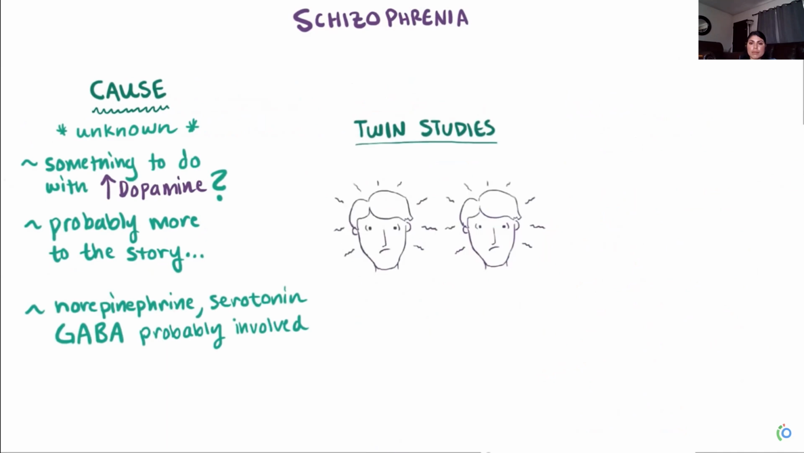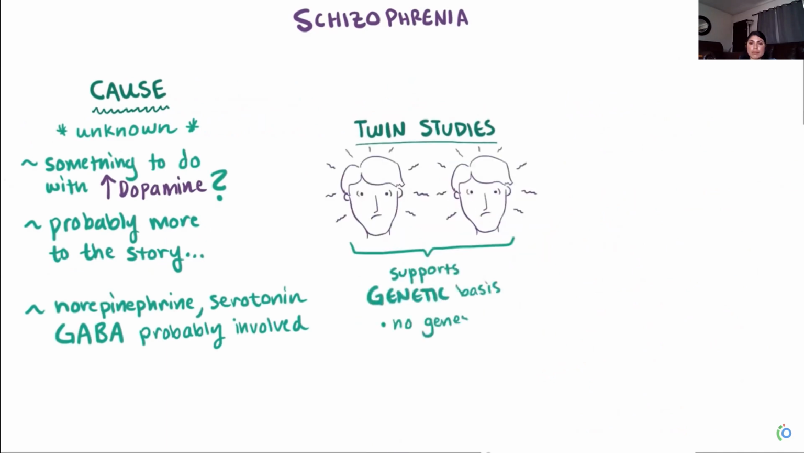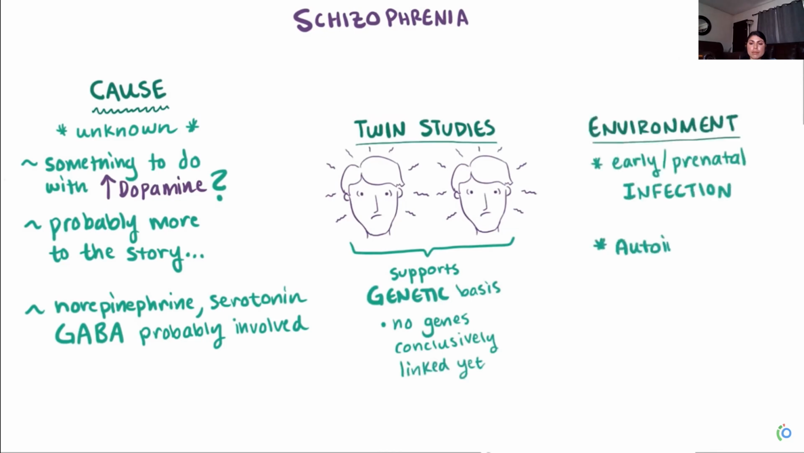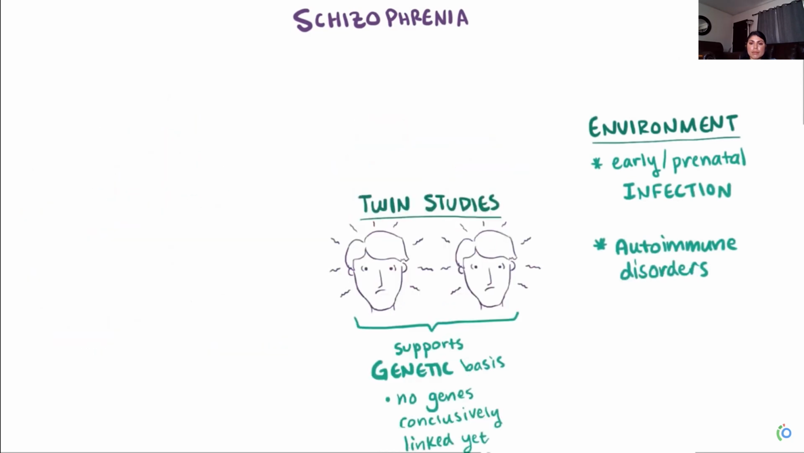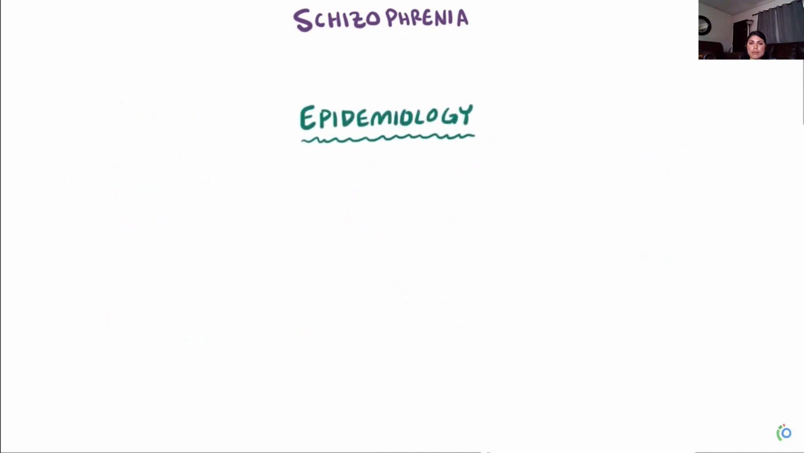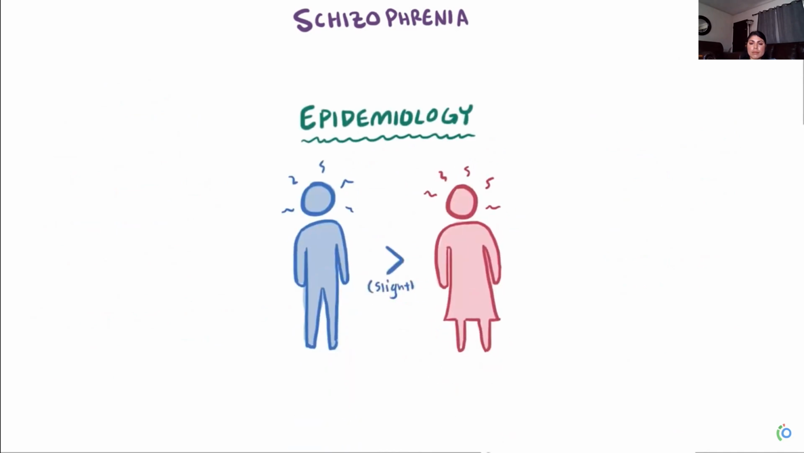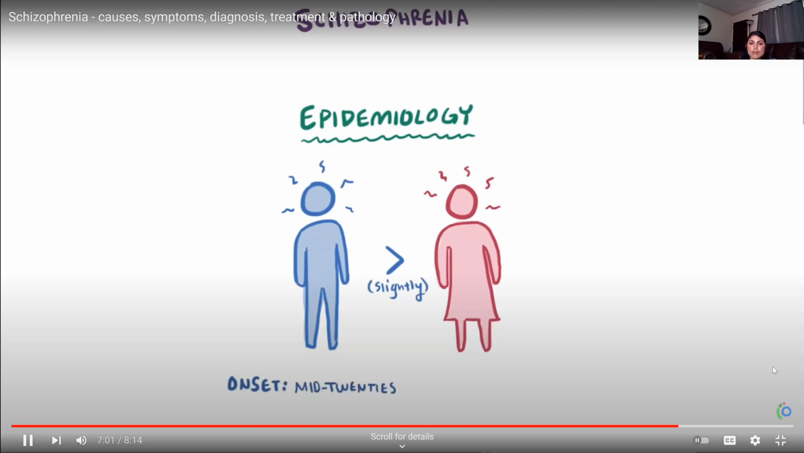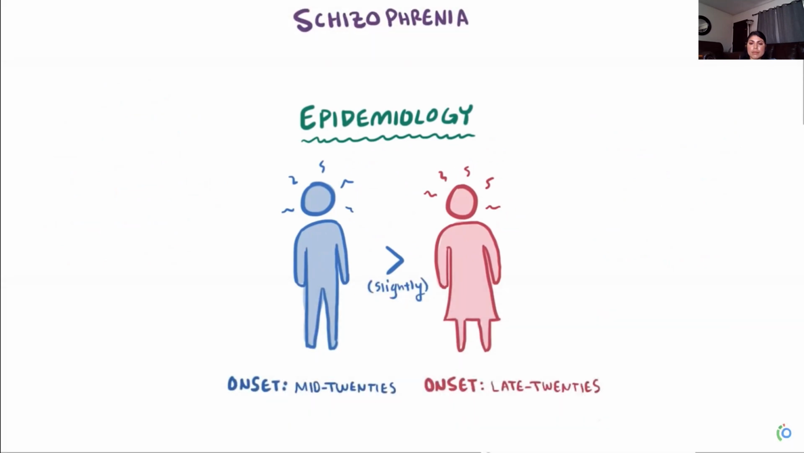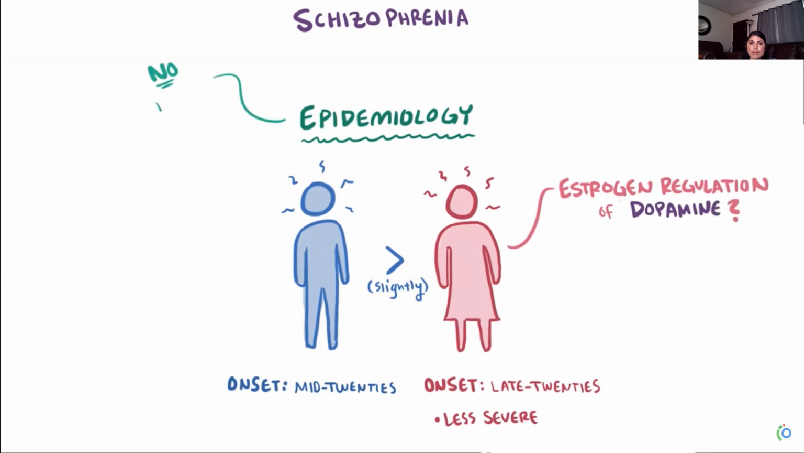Twin studies have shown support for a genetic basis as well, even though there haven't been any specific genes conclusively linked to schizophrenia yet. Also, environmental factors like earlier prenatal exposure to infection and certain autoimmune disorders like celiac disease have been linked with schizophrenia. Finally, another important set of clues involves the epidemiology. Schizophrenia seems to happen slightly more in men than in women, with onset in the mid-20s for men, but late 20s for women, and the clinical signs for schizophrenia are often less severe. Some studies suggest this difference might be due to estrogen regulation of dopamine systems. There doesn't, however, seem to be any difference among race.